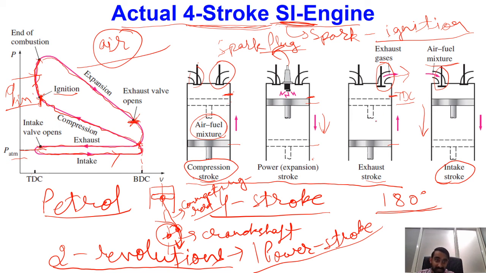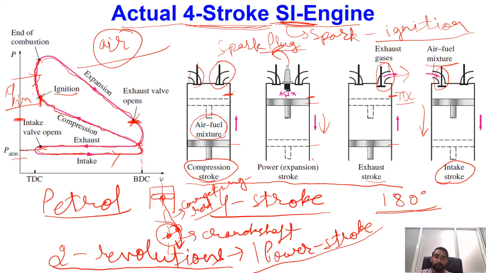However, pressure will be close to atmospheric pressure. So if you see over here, when the exhaust valve is opening, its pressure is also slightly above the atmospheric pressure. Because of that, during the exhaust stroke, high temperature and high pressure gases will be entering the atmosphere, so a certain amount of heat will be rejected to the surroundings.